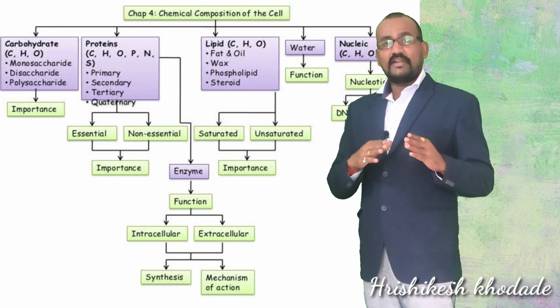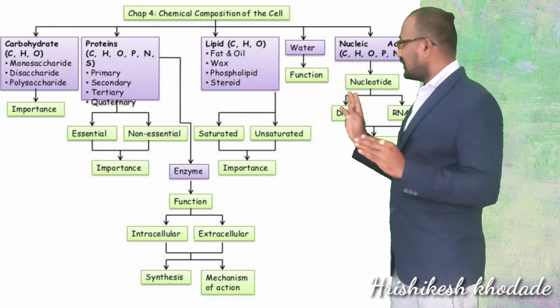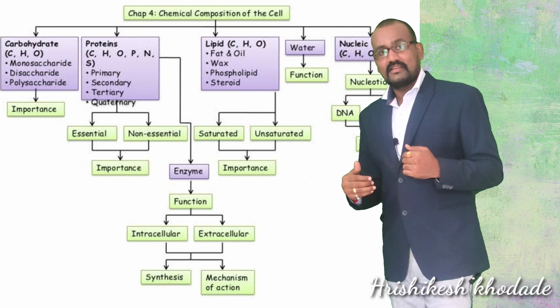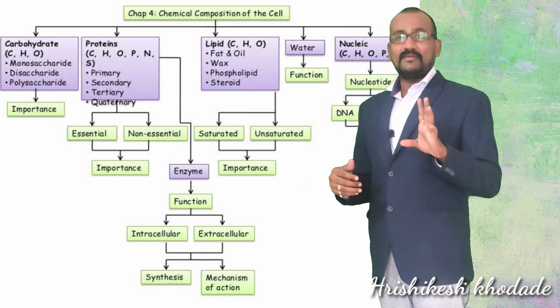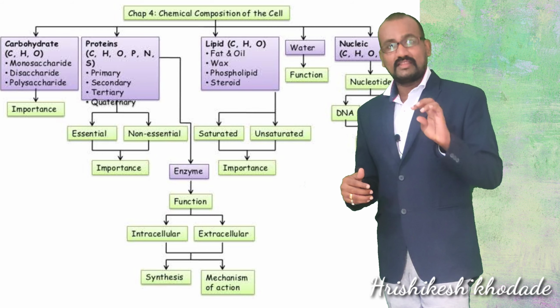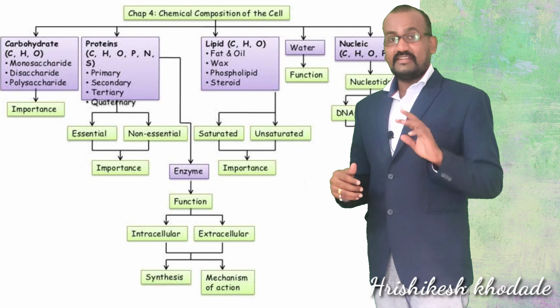Overall, almost 48 to 50 elements are present in this cytoplasmic matrix, in which the major elements are carbon, oxygen, phosphorus, nitrogen, hydrogen and sulfur.